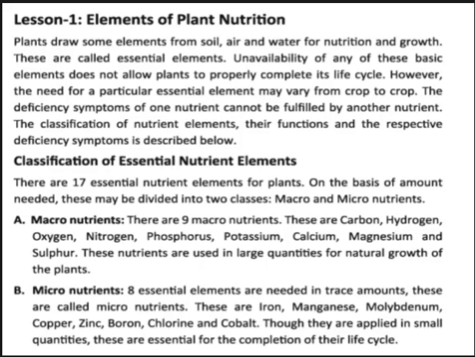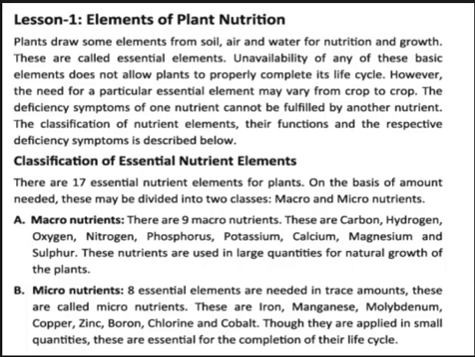Lesson 1, elements of plant nutrition. Plants draw some elements from soil, air and water for nutrition and growth. These are called the essential elements. If I ask what you understand by essential elements, you will have to say plants draw some elements from soil, air and water for nutrition and growth. These are called essential elements.